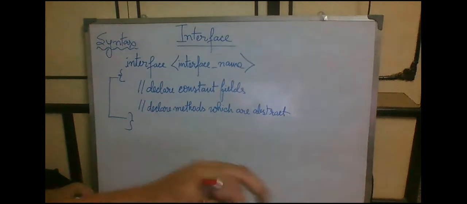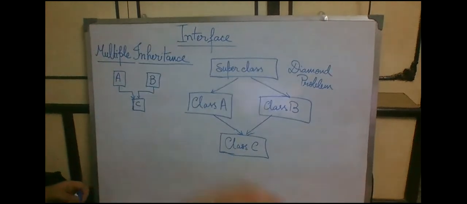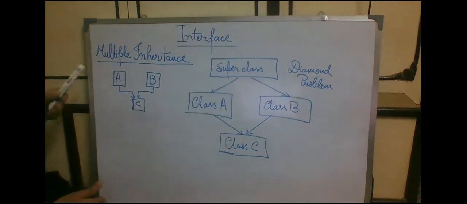Next we will give a quick recap of multiple inheritance, and then we will jump to interface. I have already mentioned that interface helps us implement the concept of multiple inheritance. If you have forgotten how multiple inheritance can be implemented, here is a quick recap.